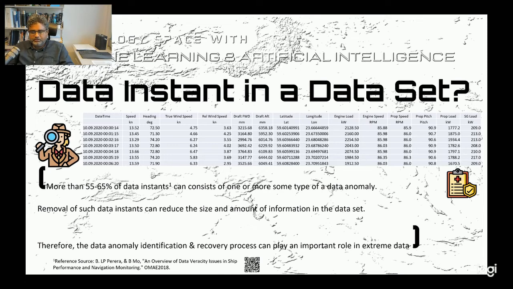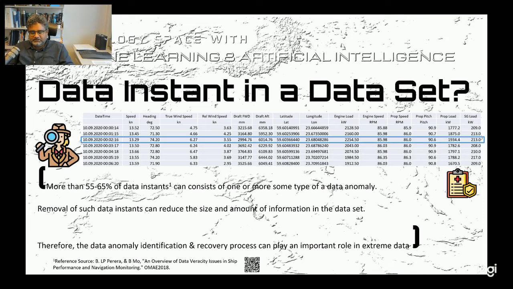So here I'm trying to present a sample version of such a data set. As you can see, the first column in this data set consists of the timestamp, and then various parameters related to ship operational and navigation conditions have also been presented. If you pick a single time instant in this data set, you can see there's a timestamp and then a bunch of values related to various parameters of this vessel.